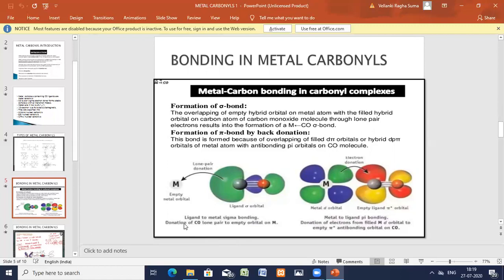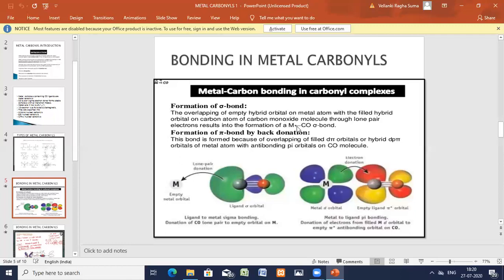CO here, that sigma bonding, how is it formed? By donation of the CO lone pair of electrons to the empty orbital on the metal. Here is the empty orbital. This is a hybrid orbital. Even this is a hybrid orbital. Here you are having 2 electrons, and here you are having a hybrid orbital with an empty orbital. 2 electrons are donated. A coordinate covalent bond is formed. Okay, so here this is a sigma bond, which is formed as shown by the arrow mark.